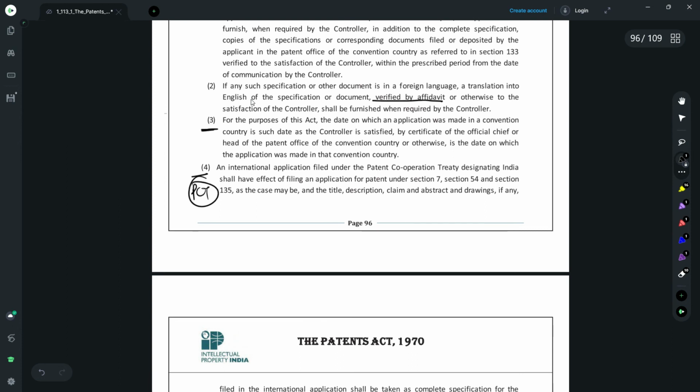So it says that whatever documents, title, description, claims, abstract you have filed in the PCT international application, the same would be treated as the content for the Indian national phase application that you derive out of the PCT international application. So you have filed a PCT application and you have submitted all these documents there, and when you file a national phase of this particular PCT application in India, all these would be derived from the PCT application automatically and considered as the Indian application. So in a way, you cannot change the title, description, claim and abstract of the PCT application. You have to just derive it and use it in the Indian application as it is.